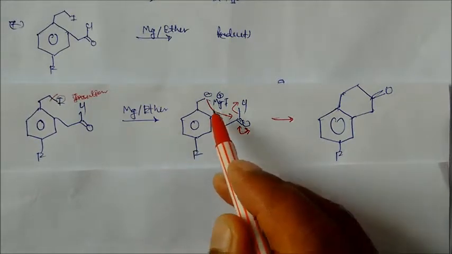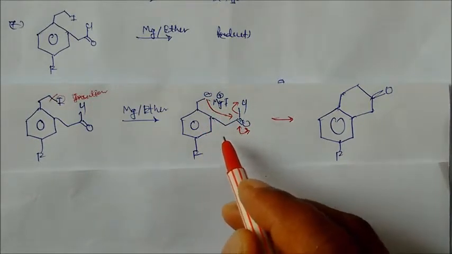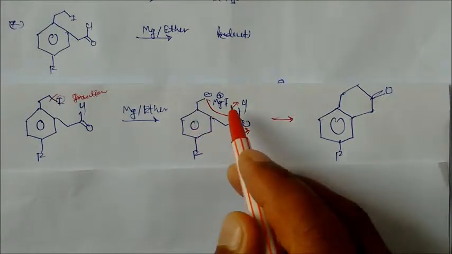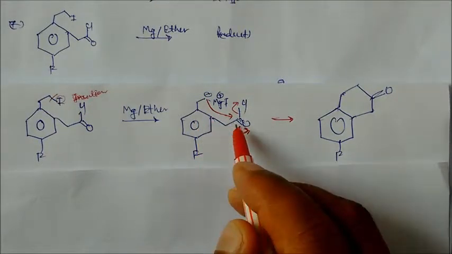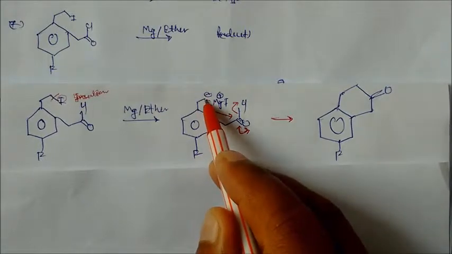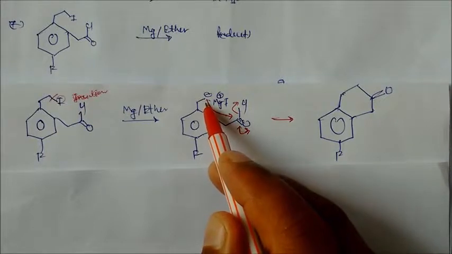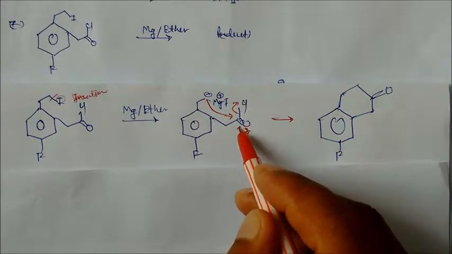So in the presence of Grignard, what will happen? Internal rearrangement, or internal cyclization, will take place, because this can make a 6-member ring. So this carbon is acting as a nucleophile, and it will attack this carbon, and this oxygen will shift.